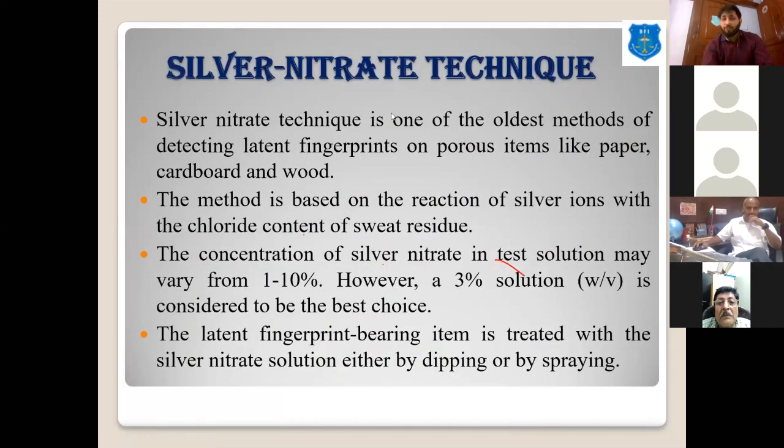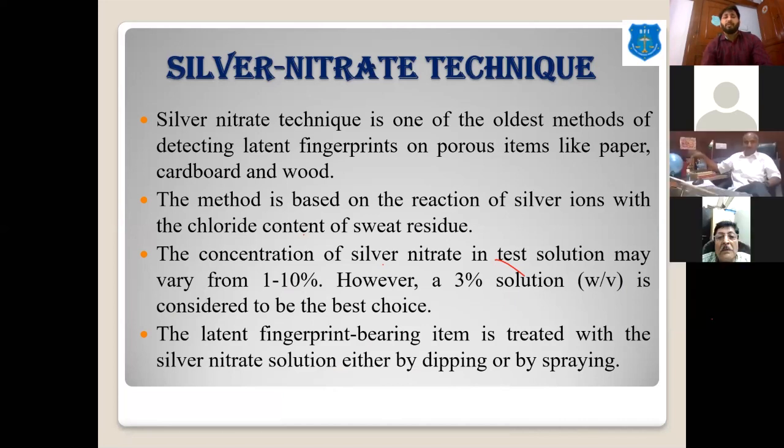Then we have the silver nitrate method. It is one of the oldest methods for detecting latent fingerprints from porous surfaces like paper, cardboard and wood. In this technique, silver nitrate powder is dissolved in an ethanol solution, and it can be spread, or the surface can be dipped in the silver nitrate solution.